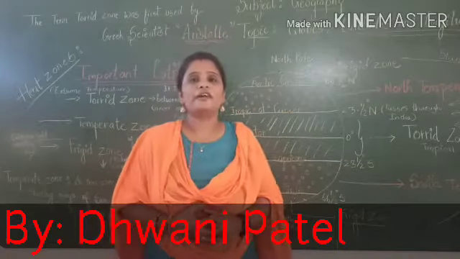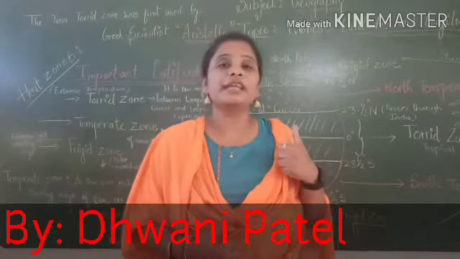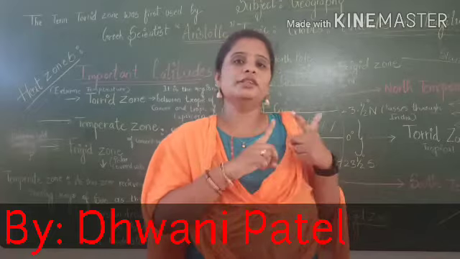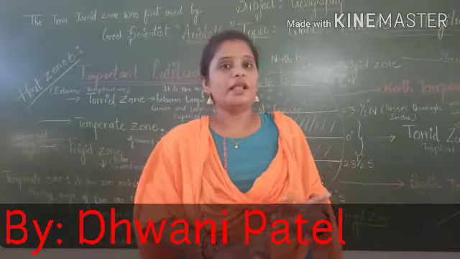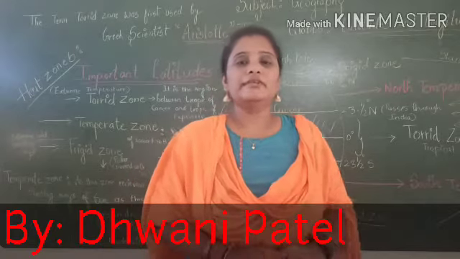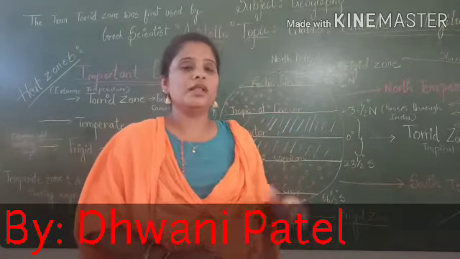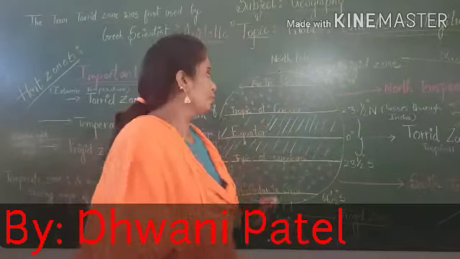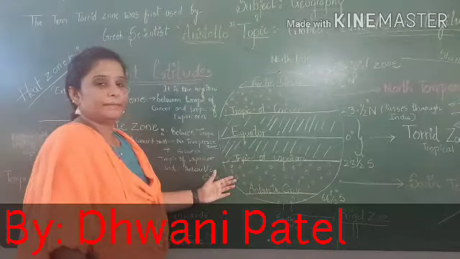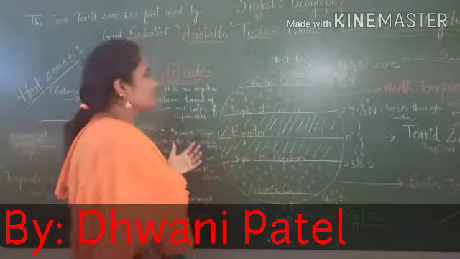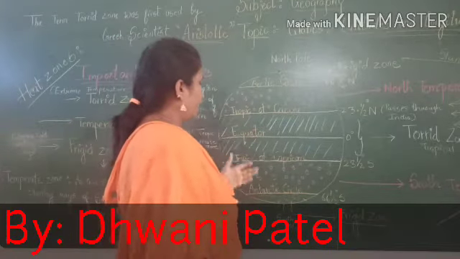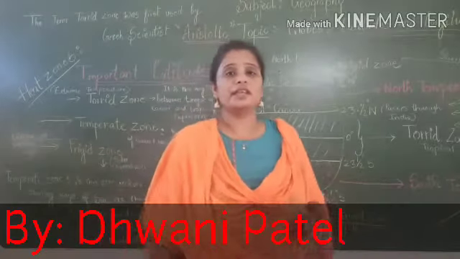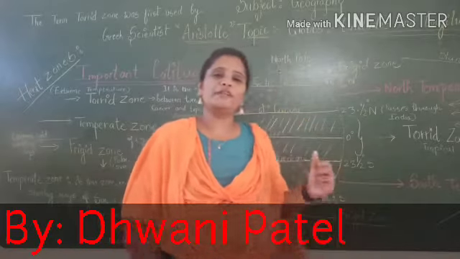So I hope you have understood today's class about the important latitudes. I may repeat, the important latitudes are the equator, the Tropic of Cancer, the Tropic of Capricorn, the Arctic Circle and Antarctic Circle. Then today we studied the three important zones: torrid zone, temperate zone and frigid zone. The temperate zone is divided into two parts, the north temperate zone and the southern temperate zone. Then we studied the frigid zone, from the Arctic Circle to the North Pole and from the Antarctic Circle to the South Pole, where the climate is cold, and then we understood which area receives the maximum heat. I hope you have understood my class.